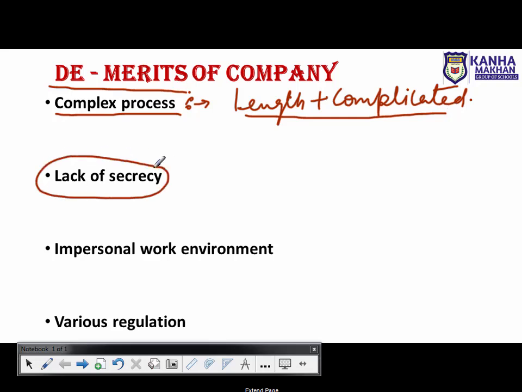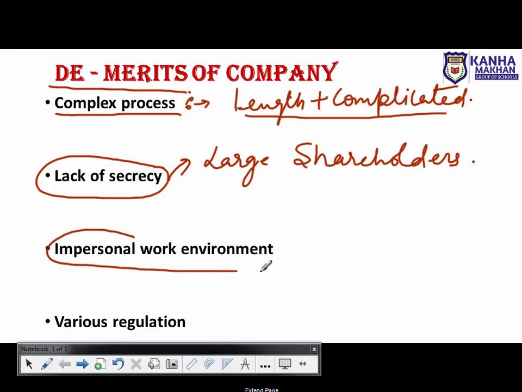Yes, you cannot maintain secrecy over here because there is a large number of people. The shareholders are large in number. ठीक है, so due to this, generally the company is not in a position to maintain the secrecy. Okay, next one is impersonal work environment, which means there is no connection.